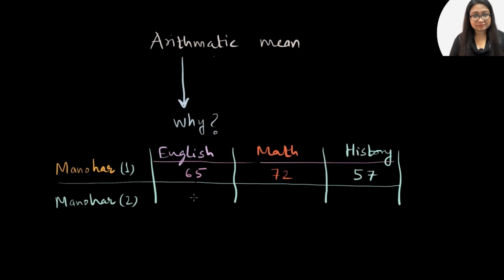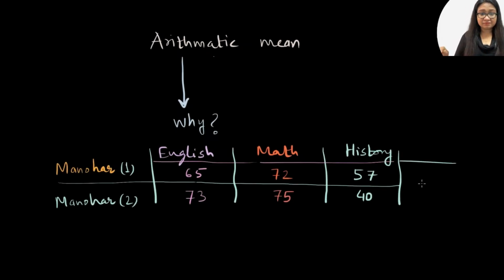So let's say Manohar scored 73 in English. In math, he scored, say, 75. And in history, his performance actually dipped. So he could just score 40. And now the question is, did Manohar really improve his performance? It's quite clear that in term two in English, his marks were better. In maths also his marks were better, but in history, his performance was a little down.